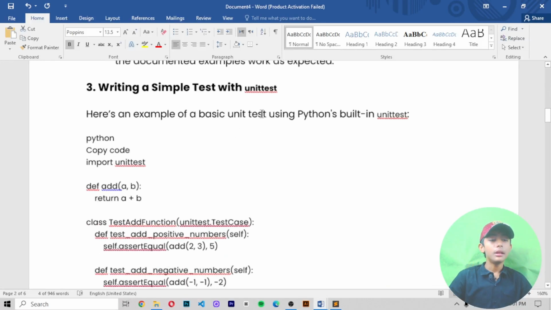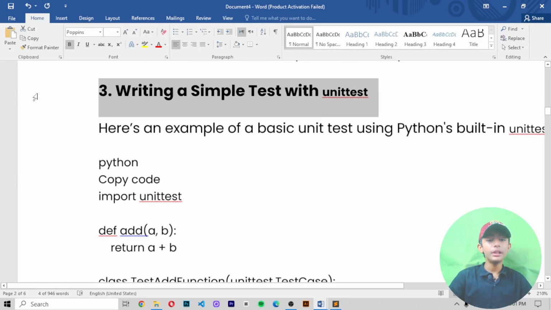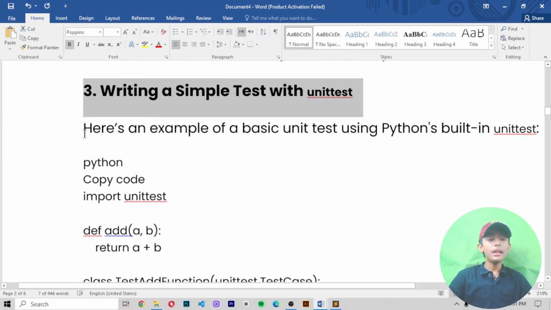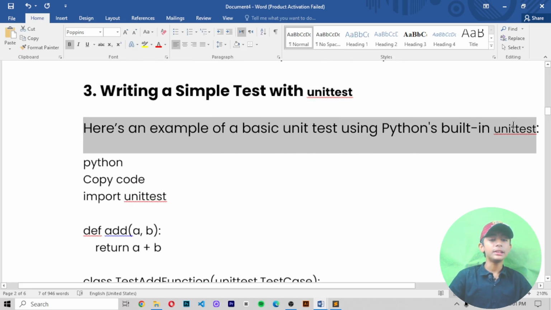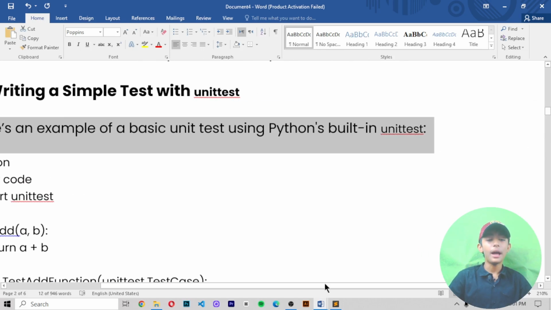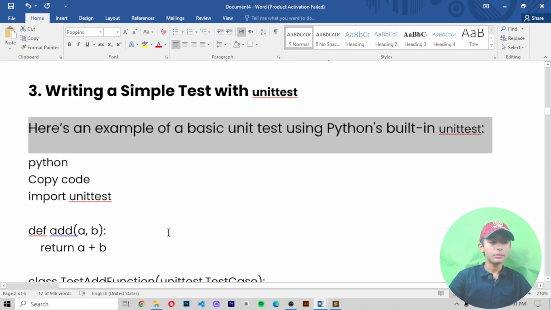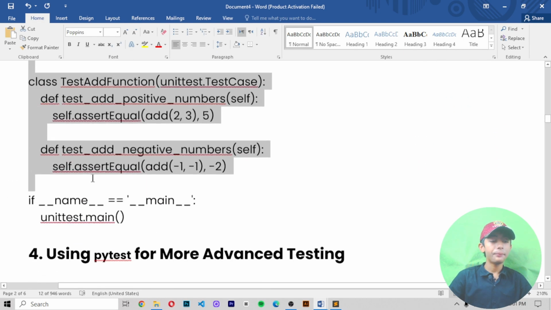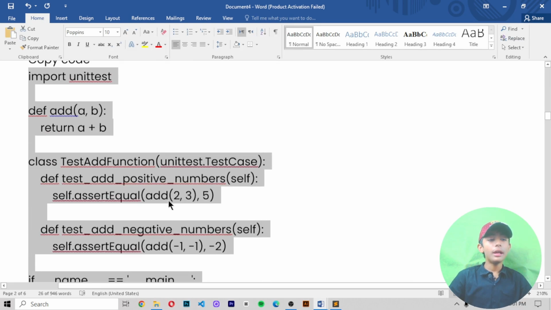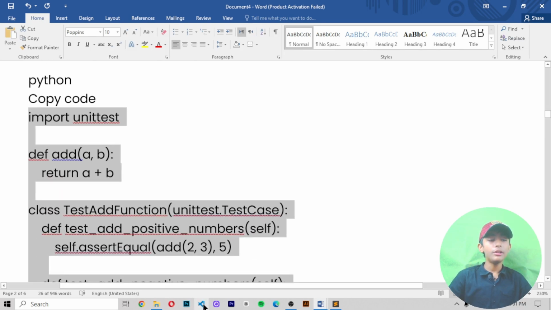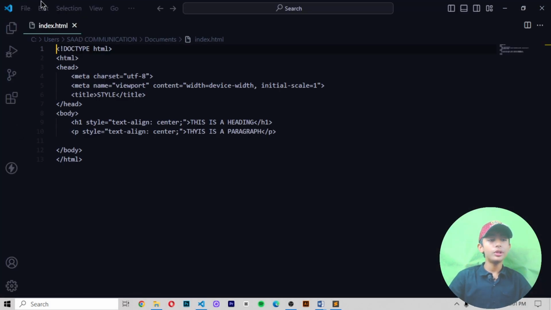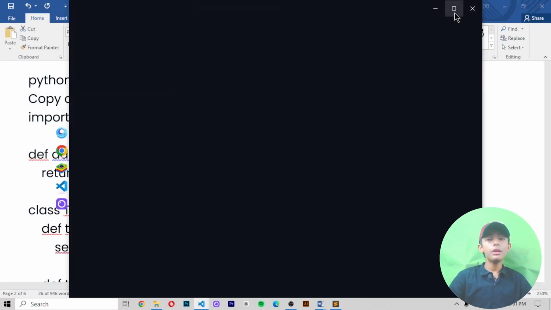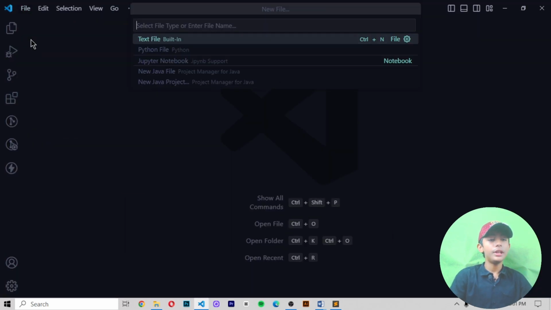Now number 3, writing a simple test with unittest. Here is an example of a basic unit test using Python's built-in unittest. Like this, here you can see it. Let me show you and let me run this code. For that you copy it, go to your Visual Studio Code, open a new window and make a file by the name of index.py.